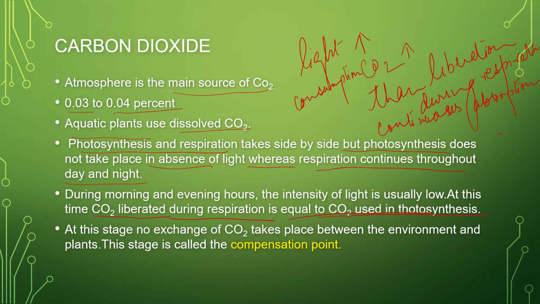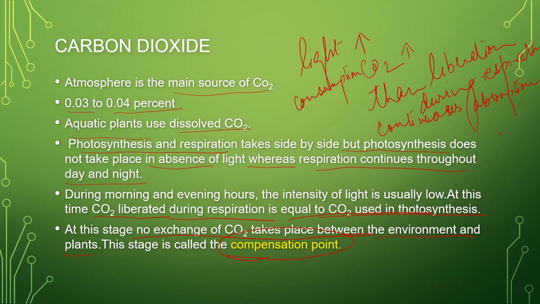At this stage, no exchange of CO2 takes place between the environment and the plants, and this stage is called the compensation point. This is very important for you all. In your board exams, you may get a question: what is the compensation point. This point where there is no exchange of carbon dioxide between the environment and the plants is called the compensation point.